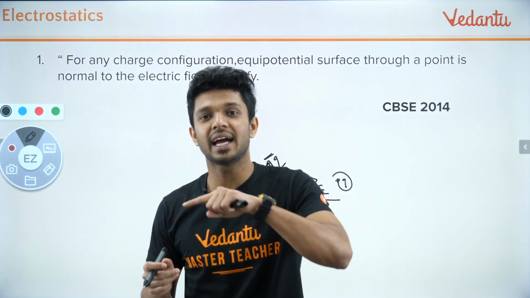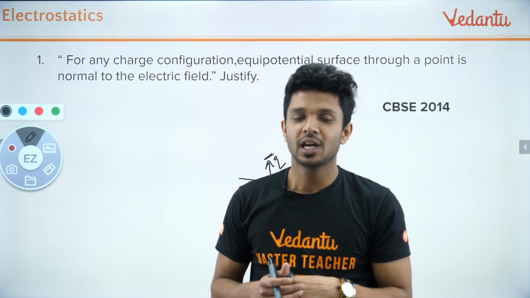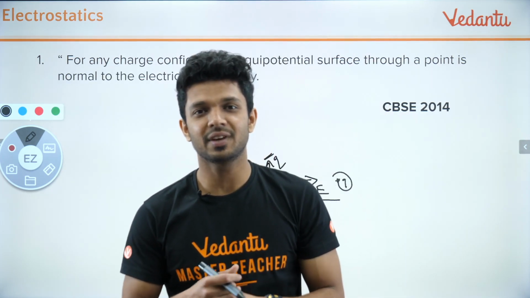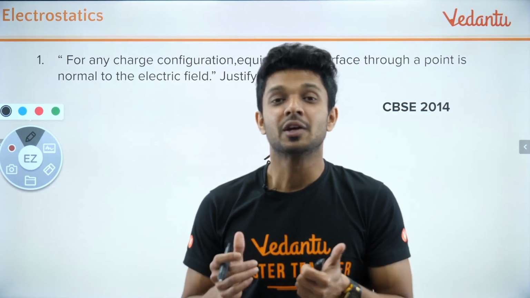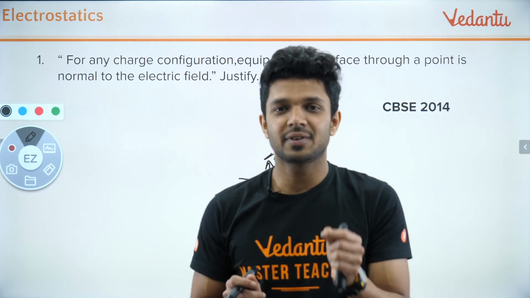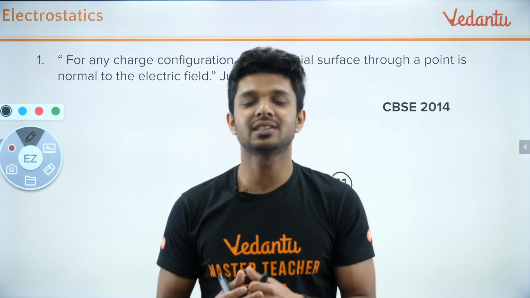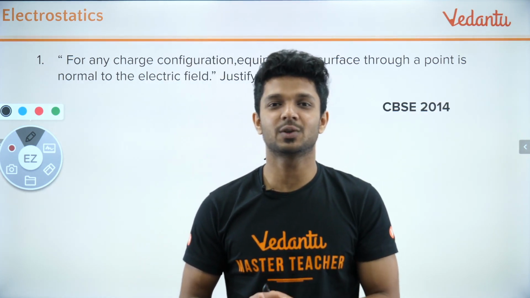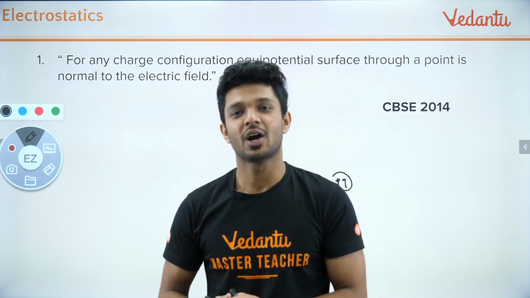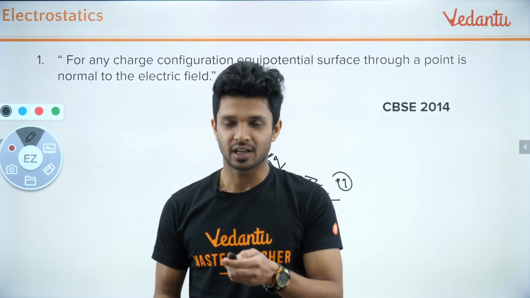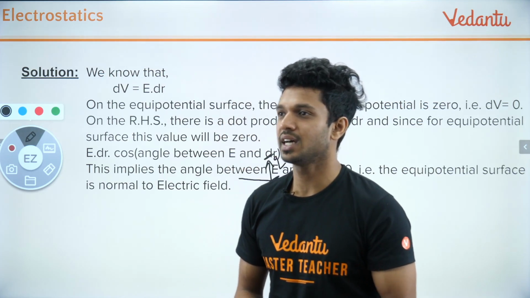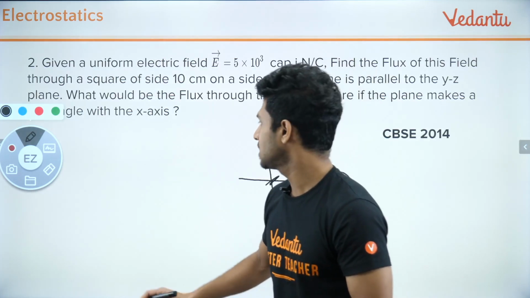If we trace out all the points perpendicular to the electric field, we get a surface where all the points are of the same potential value. That is the reason why equipotential surfaces are perpendicular to the electric field. Understood? All good? Happy? Awesome. Let's move forward with the next question which is waiting for us.